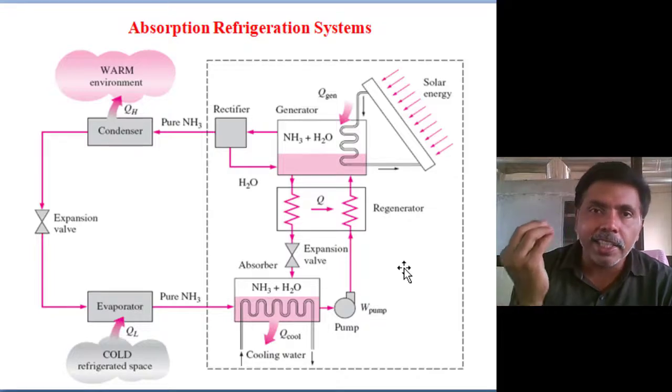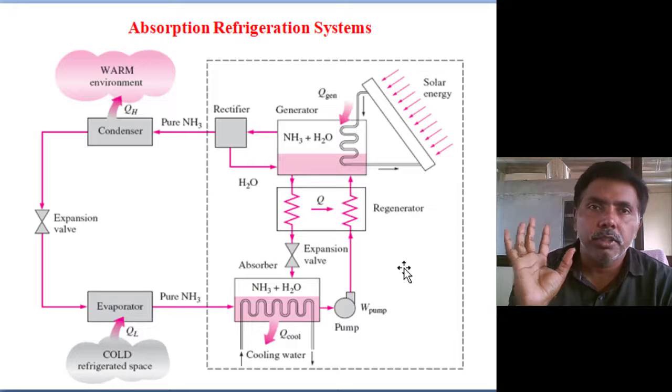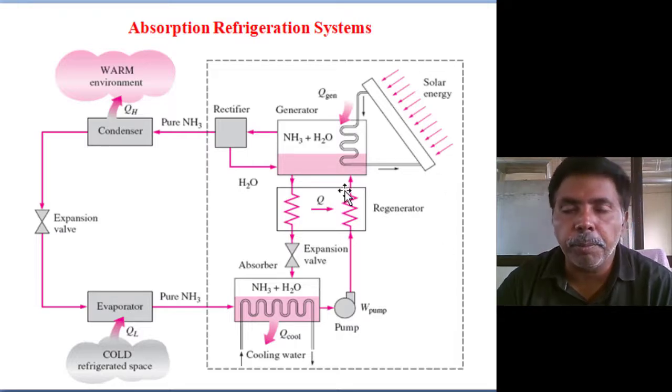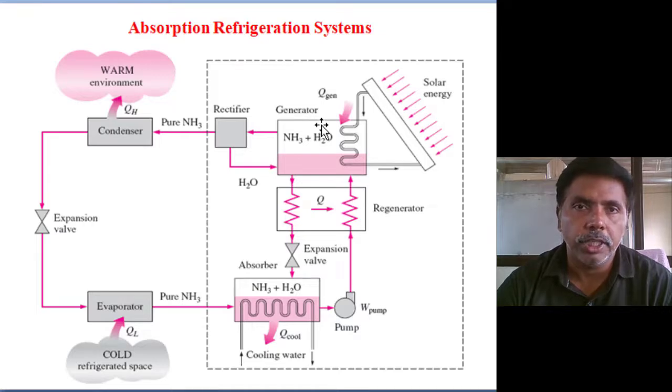We can neglect the liquid pumping work input. So here instead of vapor pumping, the refrigerant is absorbed in absorber, then ammonia water slurry is prepared. That slurry is pumped by using a small pump to the generator. Okay, the compressor is replaced by the generator and absorber.